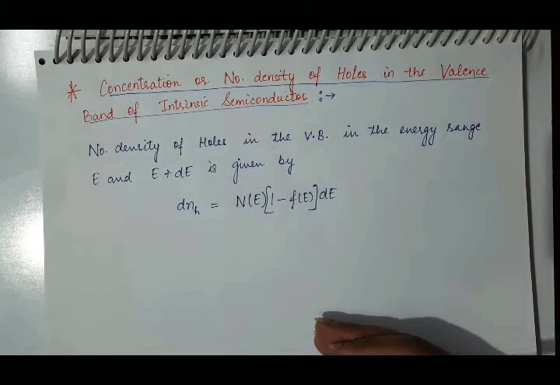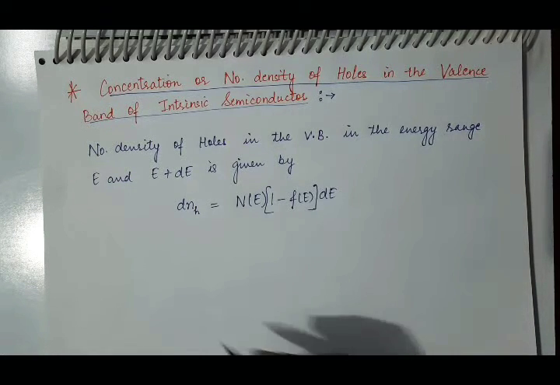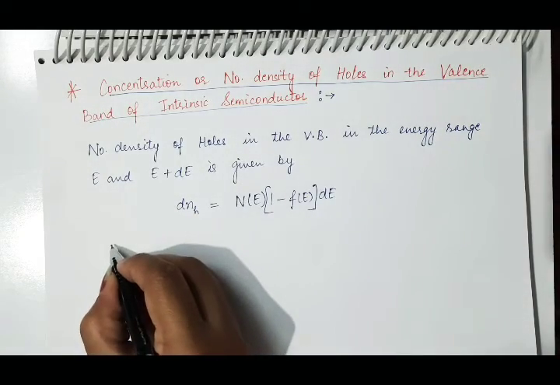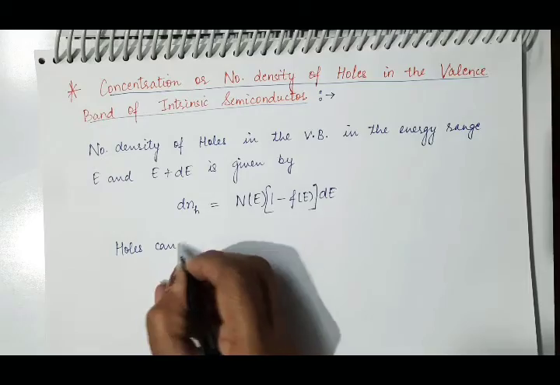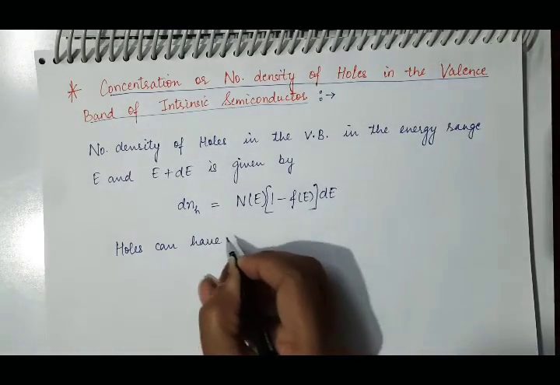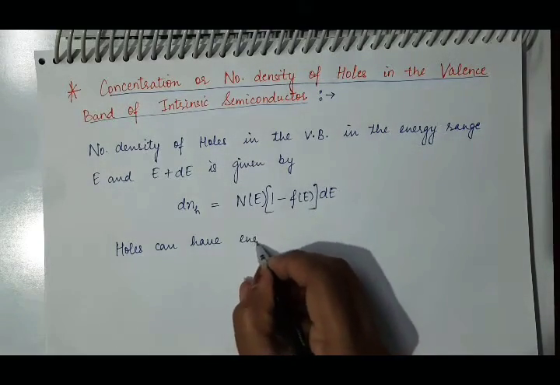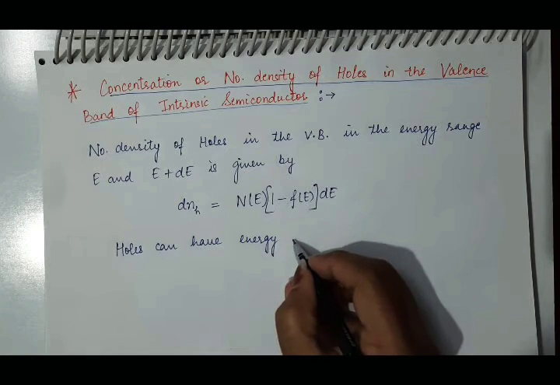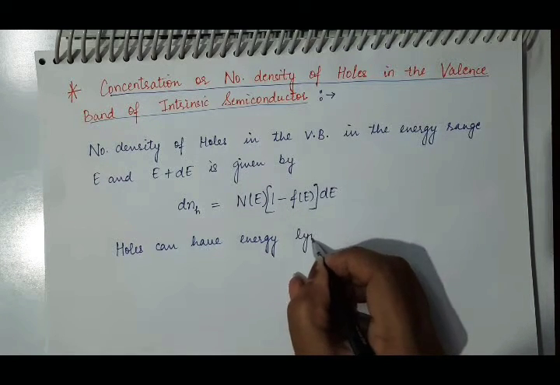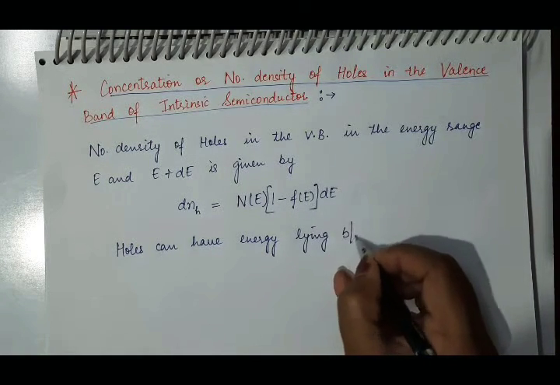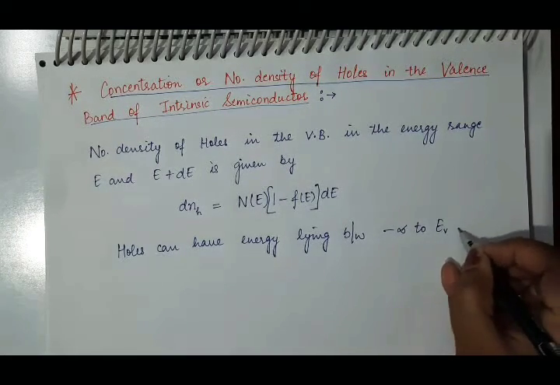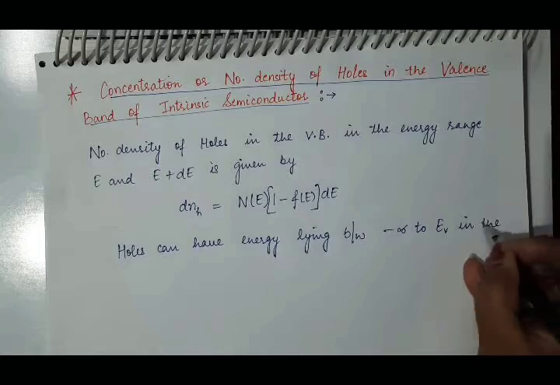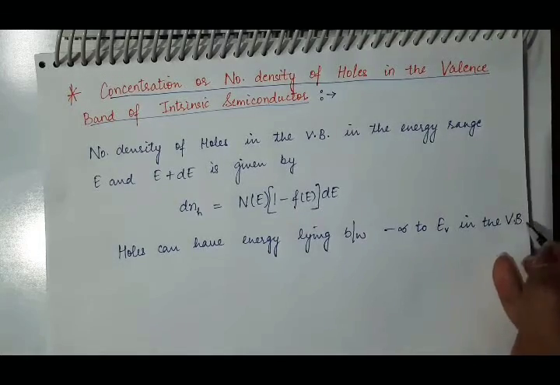So therefore holes can have energy lying between minus infinity to EV in the valence band.